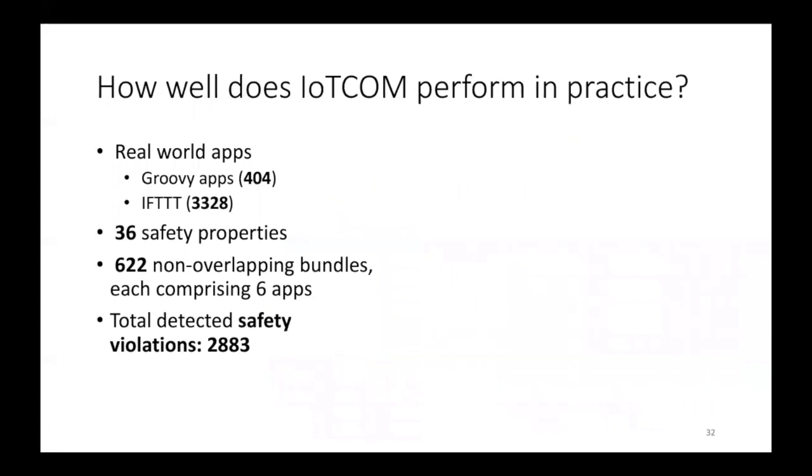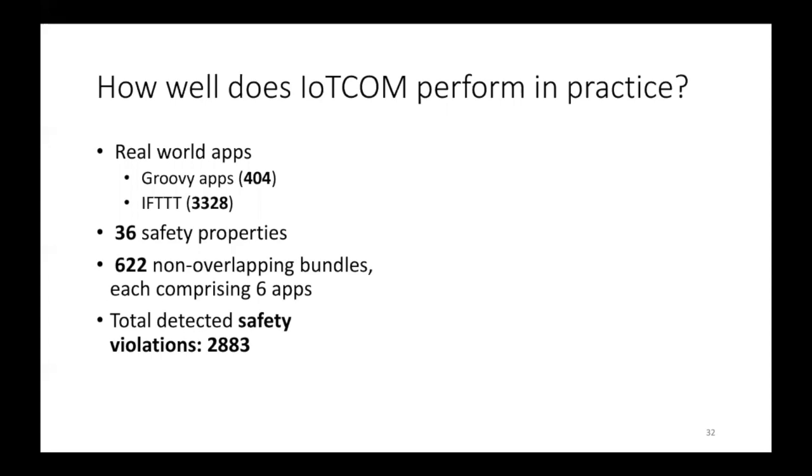For evaluating the performance of IoT COM with real-world applications, we use two datasets consisting of Groovy IoT and IFTTT applications. We divided them into 622 non-overlapping bundles. Each bundle consists of 6 applications, and we used 36 safety properties.